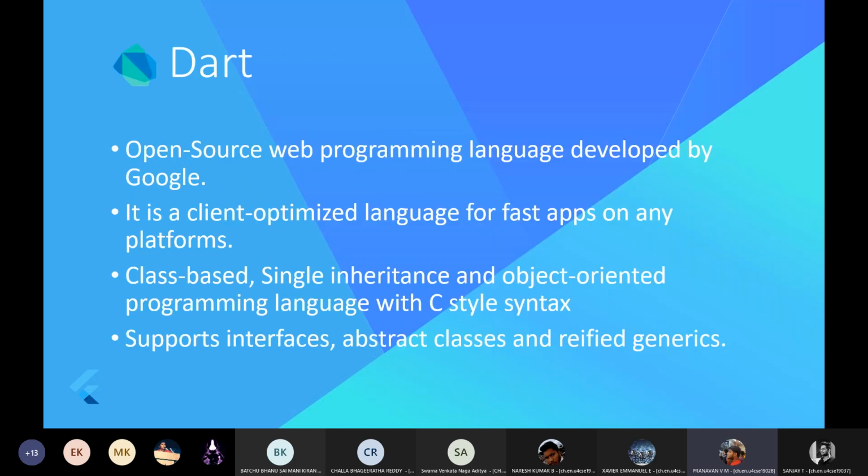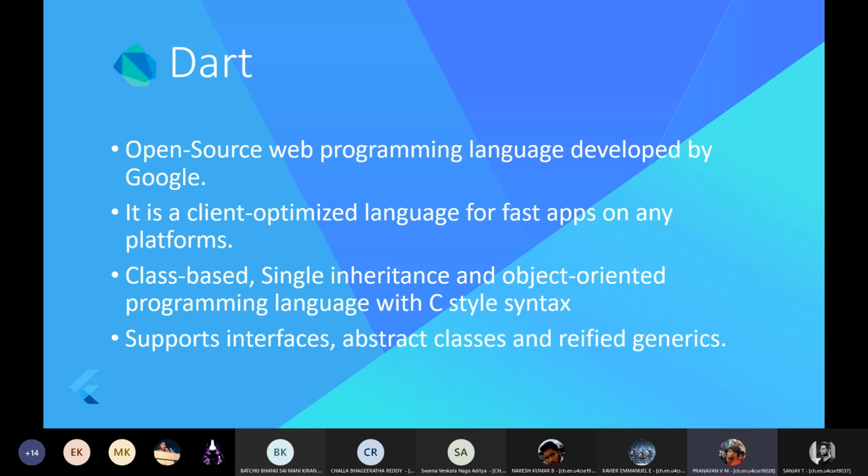Now let's see what is Dart. Dart is an open source web programming language developed by Google. It is a client optimized language for fast apps on any platforms like Flutter, Swift, etc. It is a class based language. It uses single inheritance concept in it, and it is an object oriented programming language with C style syntax.